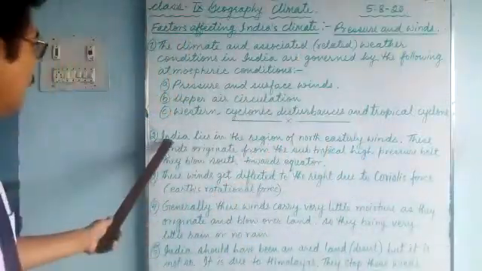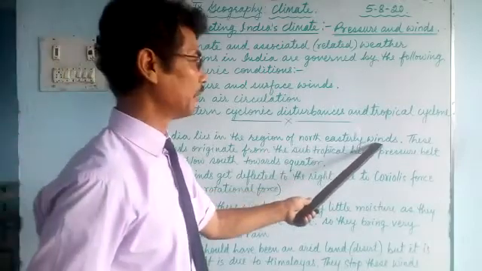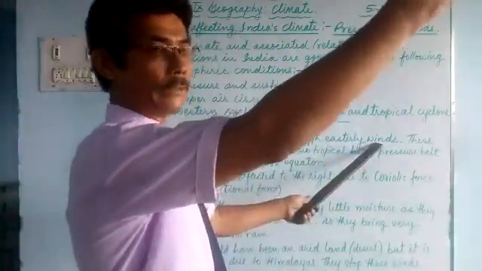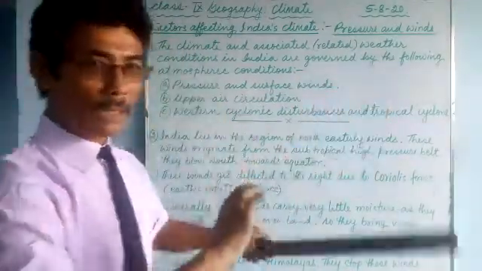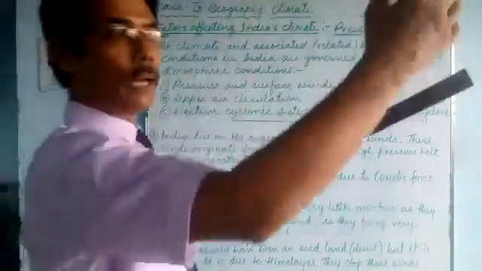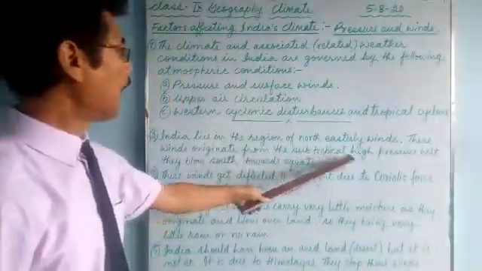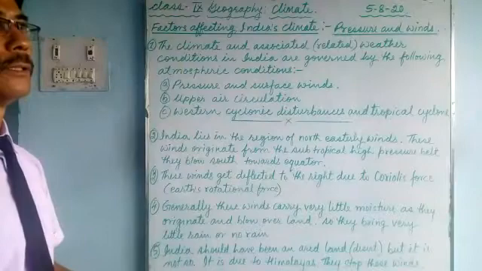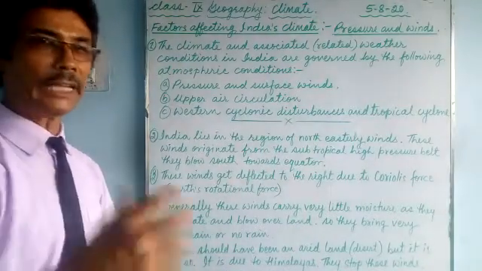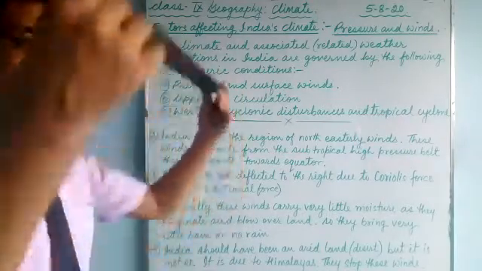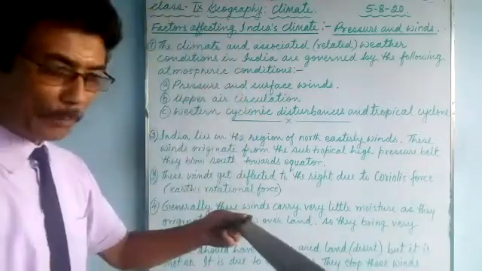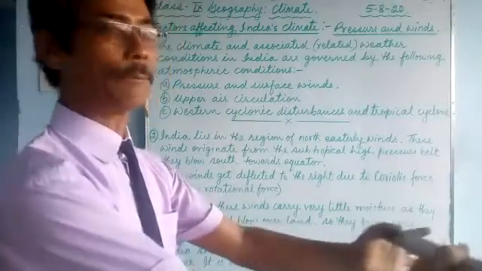India lies in the region of northeasterly winds. These winds blow from the interior of the land. They originate from the subtropical high pressure belt, above the equatorial belt. High pressure means the cold region. Temperature and pressure are related. When the temperature is high, the air rises up and low pressure is created. When the temperature is low, the air becomes very dense and high pressure is created.